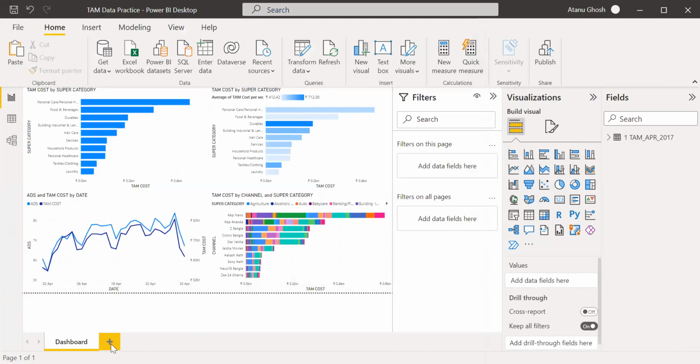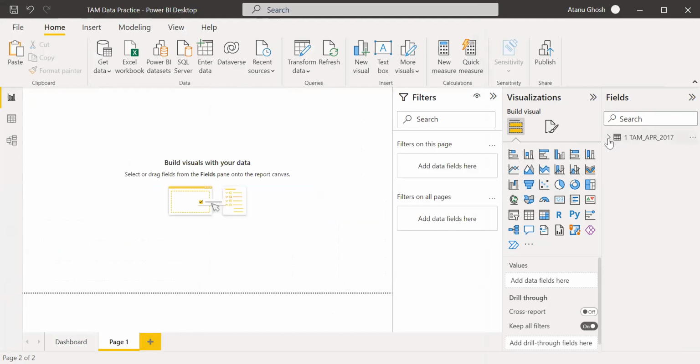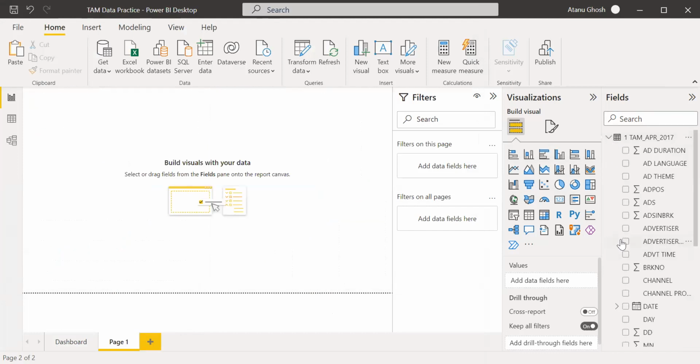Next thing, let us try and figure out another thing on ad time.